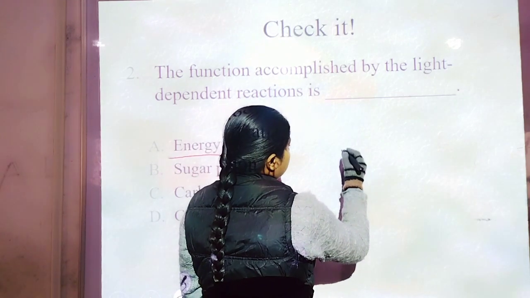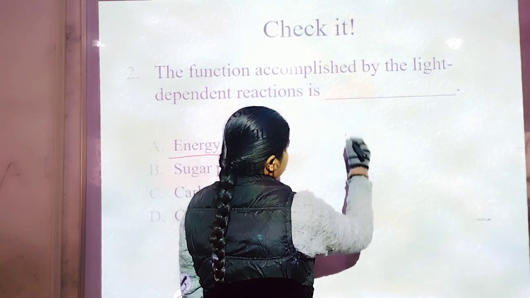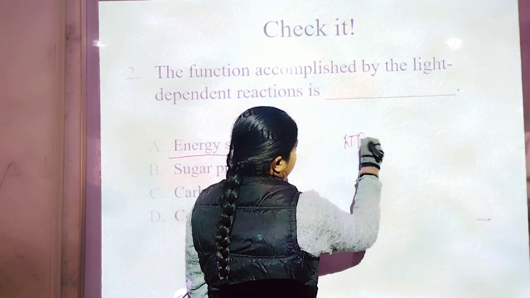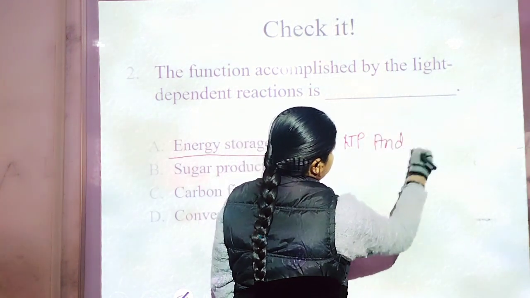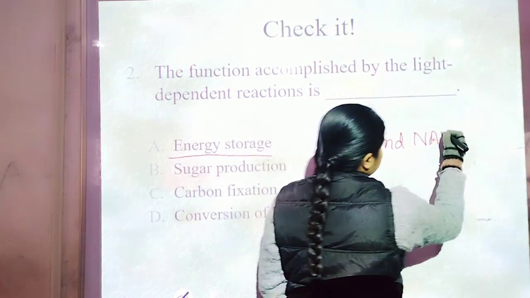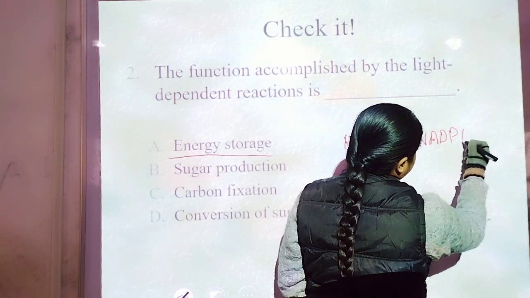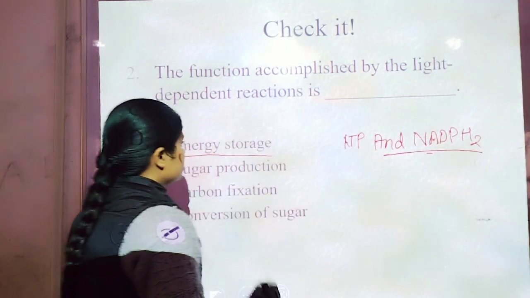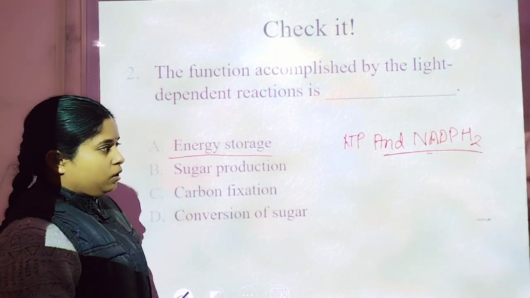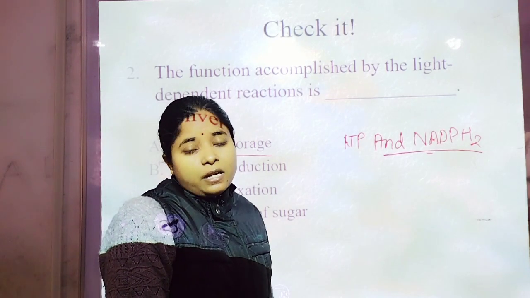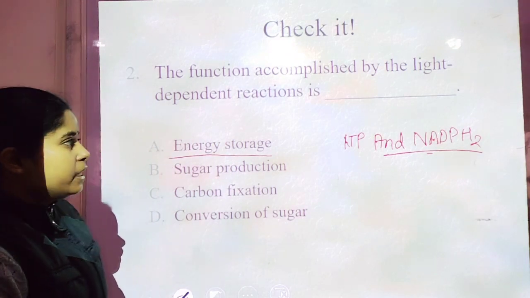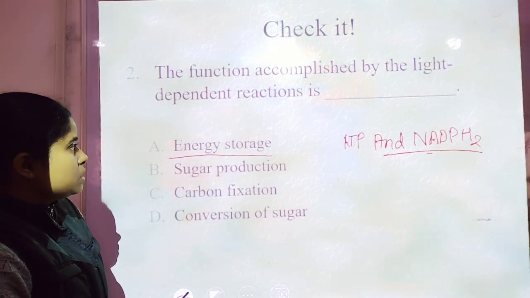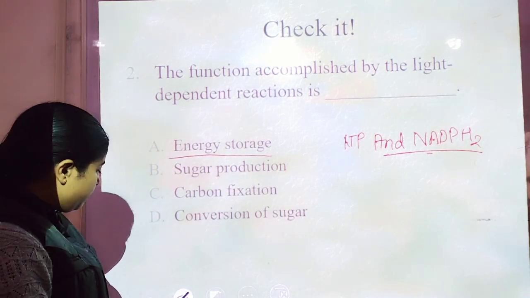In photophosphorylation, ATP and NADPH get synthesized. These are the energy molecules, the currency of energy. ATP is the currency of energy, and NADPH too. These molecules are synthesized during the light-dependent reaction.